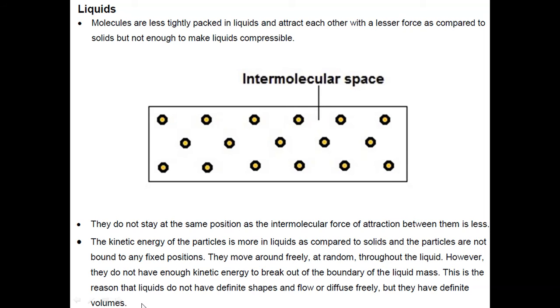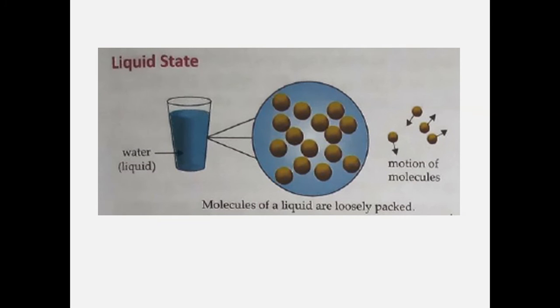Definite volume means whether you take a circular jar or a cylindrical jar, and both have the same capacity of, suppose, 1 liter, they will both contain the liquid 1 liter only. Okay, the volume does not change whenever you change the vessel. Volume will always remain the same, but the liquids can flow easily or they can diffuse freely.